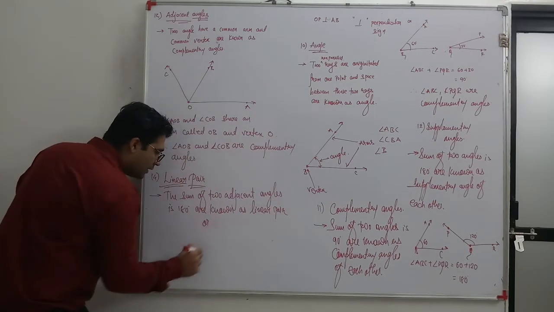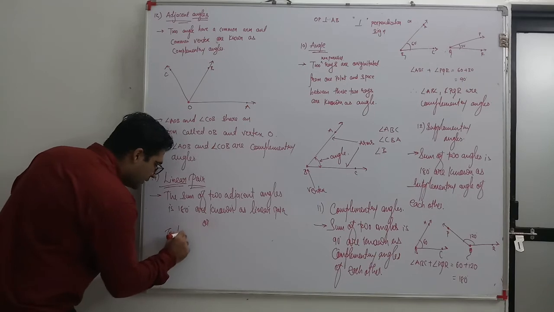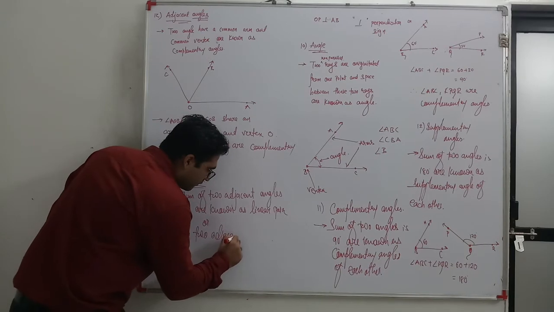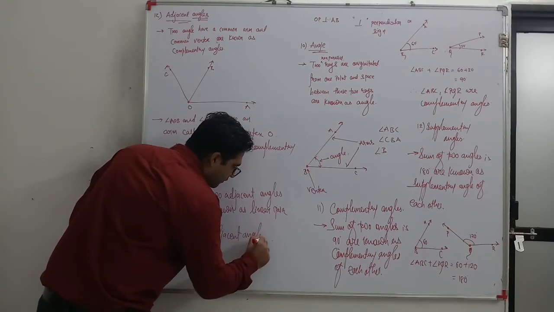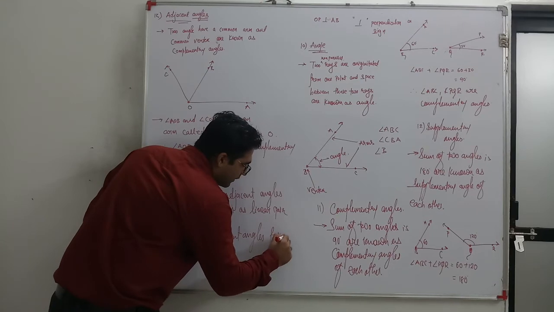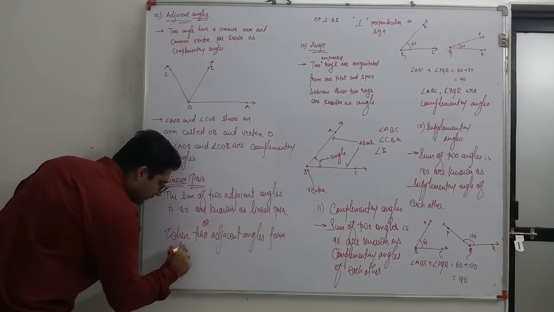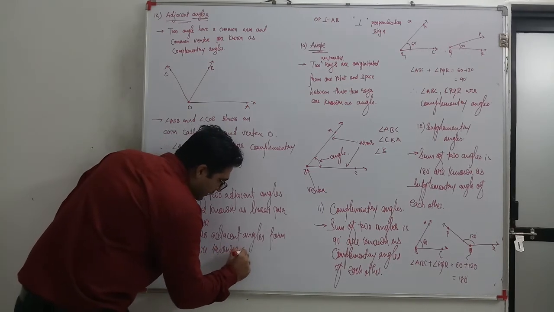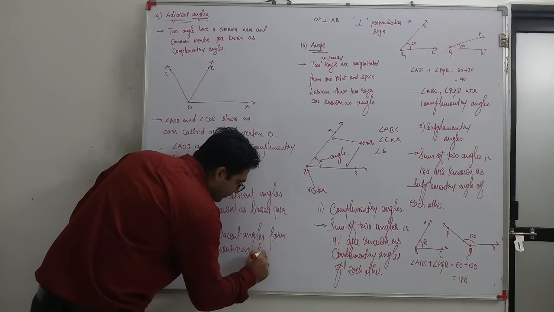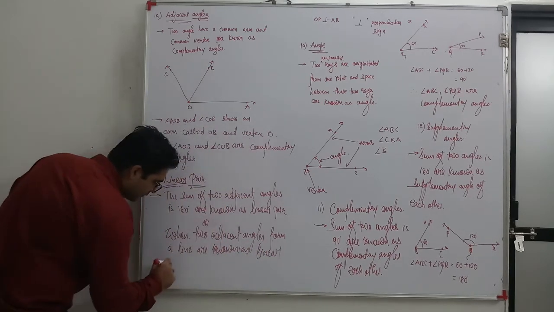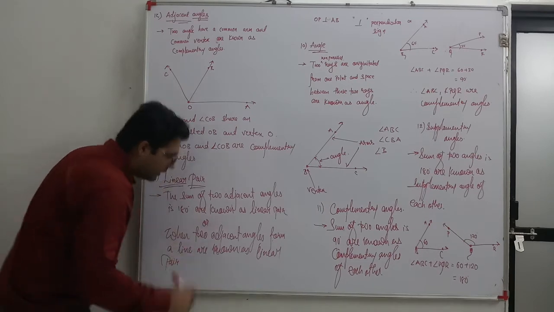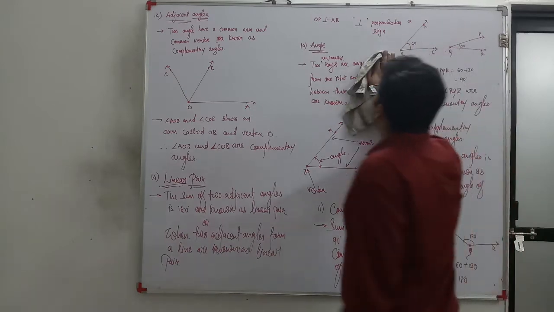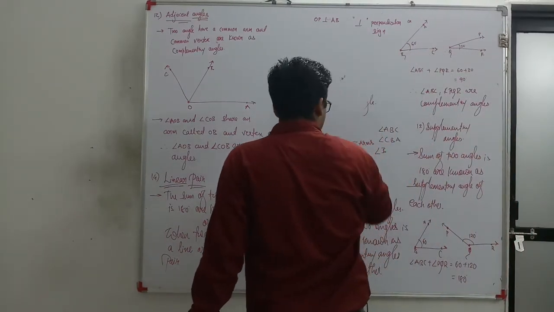Or another definition is: when two adjacent angles form a line, they are known as a linear pair. उसे क्या कहेंगे? लीनियर पैर कहेंगे. जैसे कि हम लोग एग्जांपल लें लीनियर पैर का,